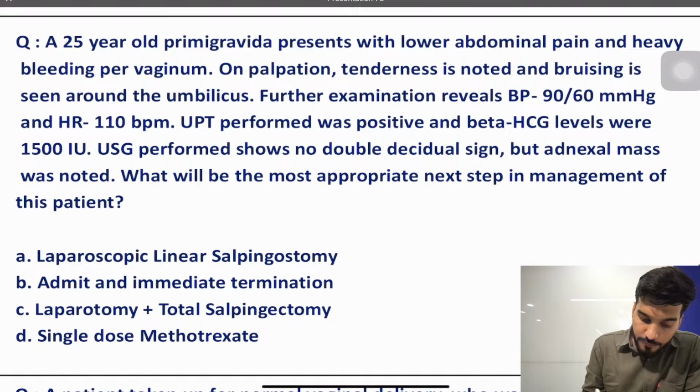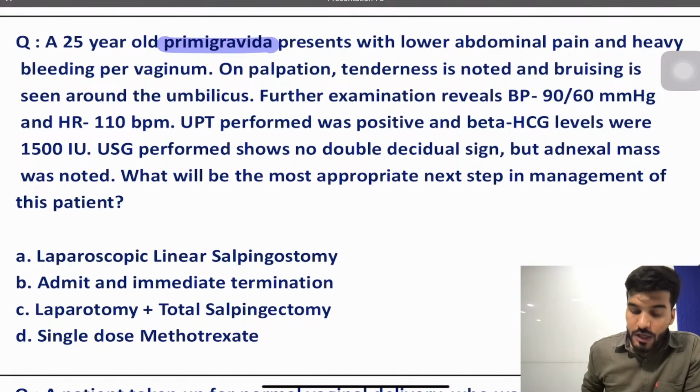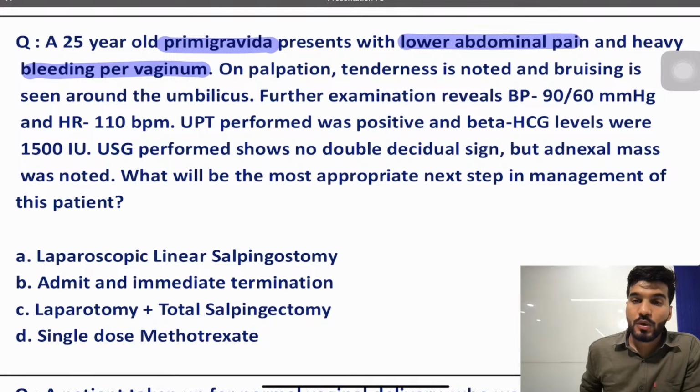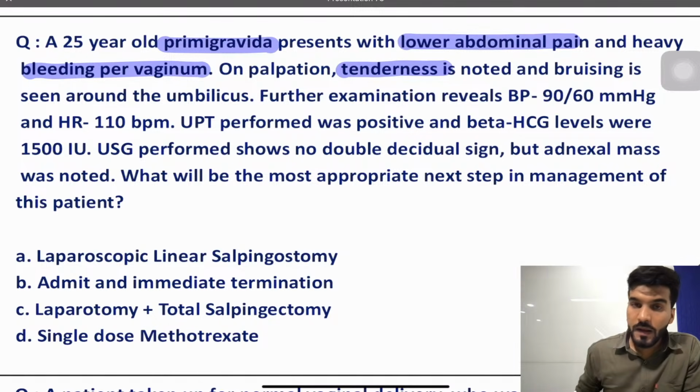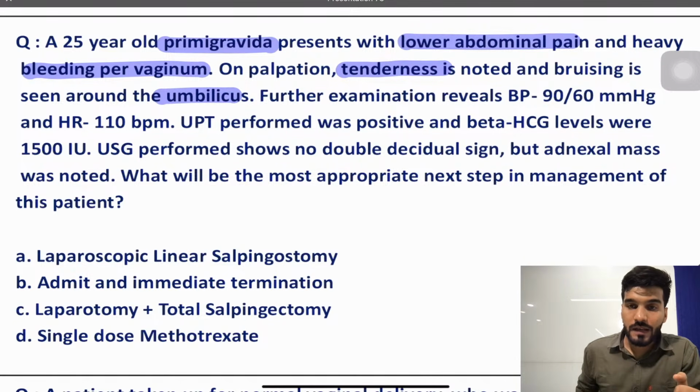A 25-year-old primary gravida, a lady who is pregnant for the first time, is presenting to you with the complaints of lower abdominal pain and bleeding per vaginum. So classical two symptoms, bleeding and lower abdominal pain. On palpation, tenderness is noted and bruising is seen around the umbilicus. So bruising around the umbilicus, the hemorrhagic discoloration of the skin, is classically Cullen sign due to the hemoperitoneum. So you are thinking that bleeding is more inside, that's why we are having this Cullen sign.